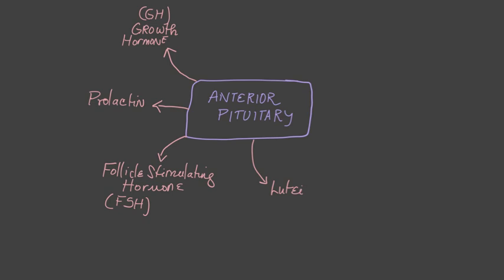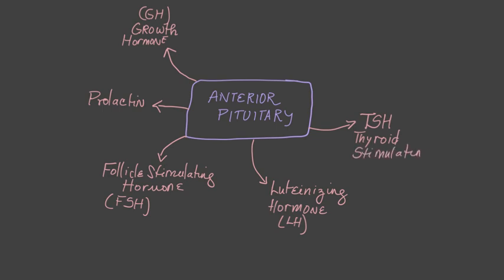The next hormone is luteinizing hormone. In females, it brings on ovulation. Luteinizing hormone is called LH. The next hormone is the thyroid stimulating hormone, or TSH. As its name indicates, it stimulates the thyroid gland to produce its hormones.